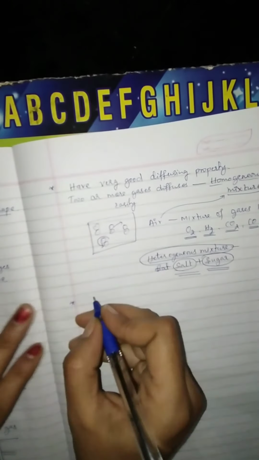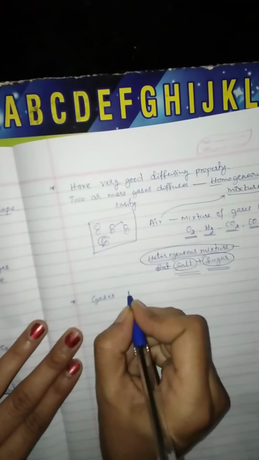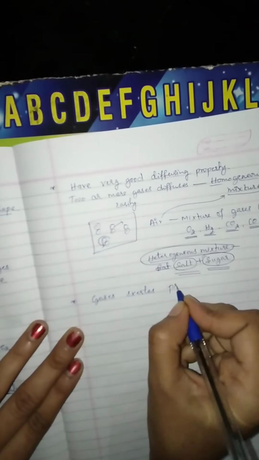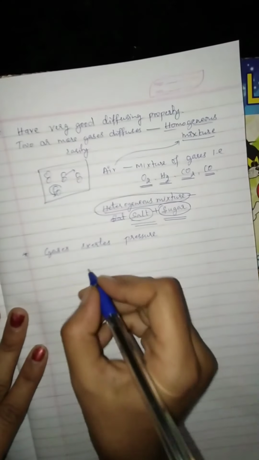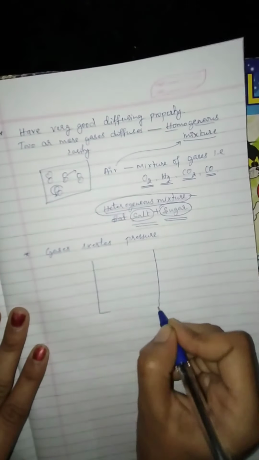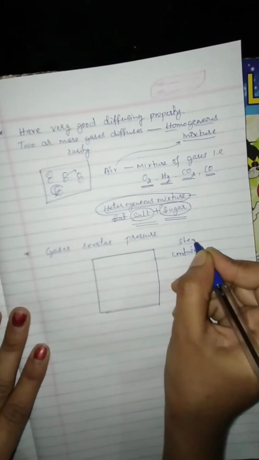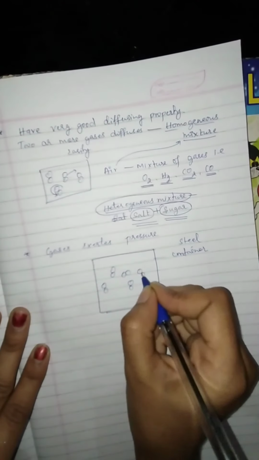Next property. These gases exert pressure. You see here, this is a vessel, this is a container. You take a steel container. Inside this steel container, gas is present.